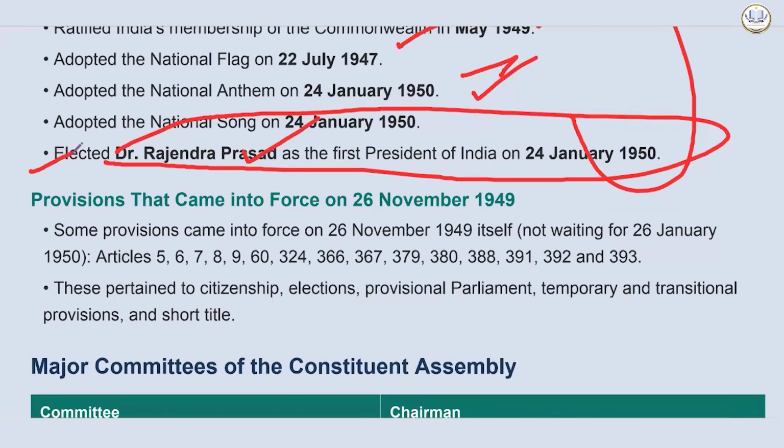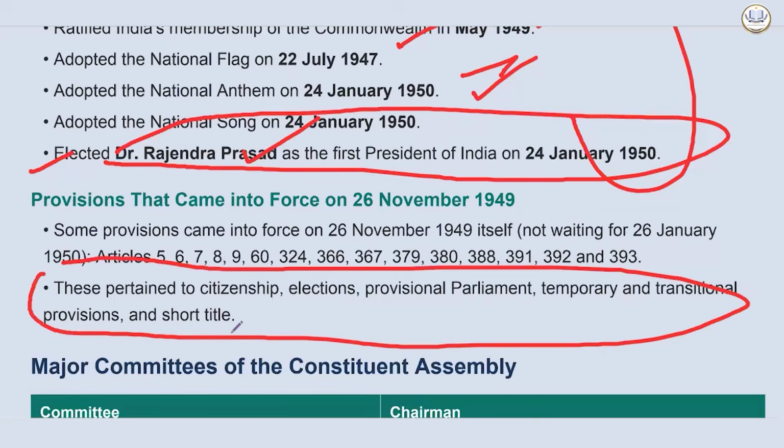Now, the provisions that came into force already on 26 November 1949 are important. Some provisions came into force on 26 November 1949 itself, like Articles 5, 6, 7, 8, 9, 60, 324, 366, and 367, 379, 380, 388, 391, 392, and 393. When we read about these provisions, we will understand them. These pertain to citizenship, elections, provisional parliament, temporary and transitional provisions, and short titles. Okay, this you need to cram.